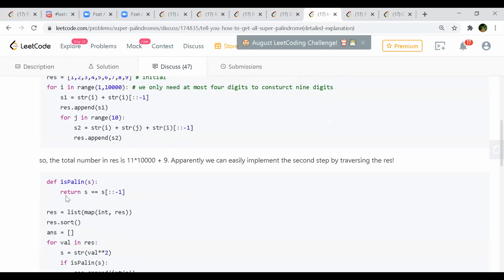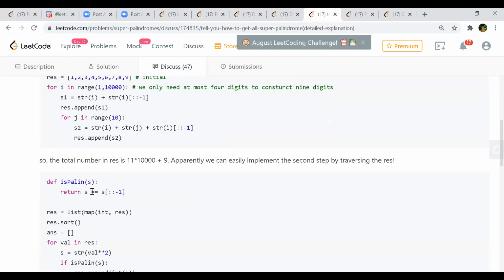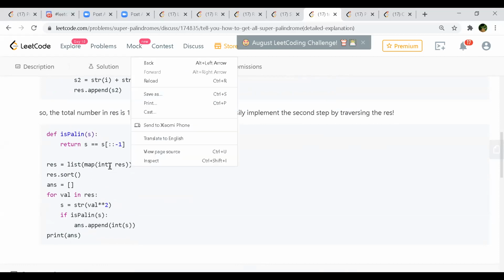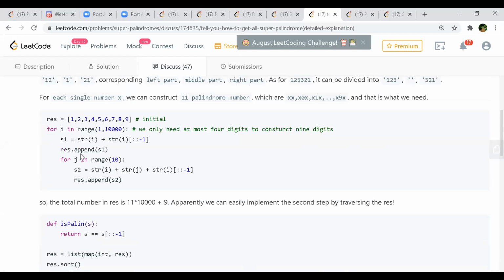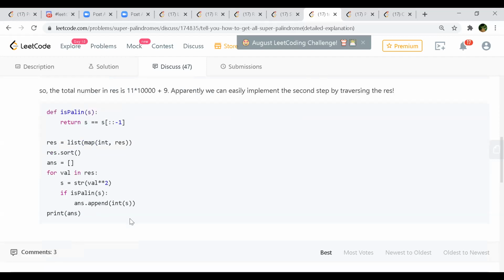And this is the function just for checking whether the string we have formed equals its reverse. If both are equal, it will return true. Then the list I have obtained as result, I'm converting all of those numbers to integers, sorting them, and checking whether the square of it is a palindrome or not. If it is a palindrome, I'm appending it to my answer in integer format.